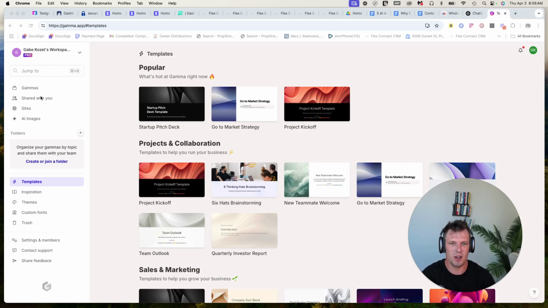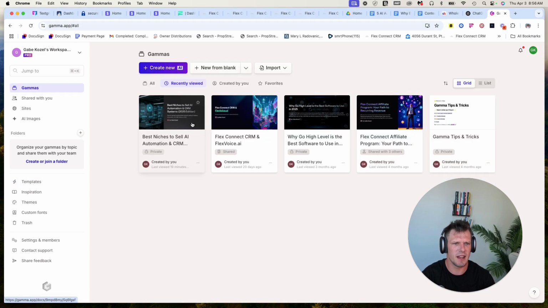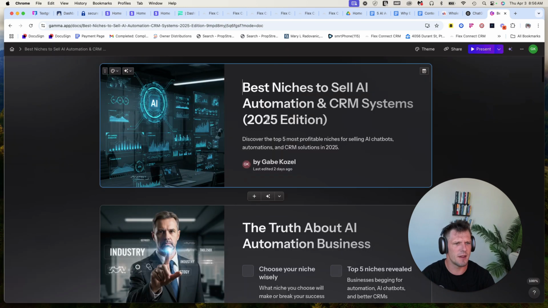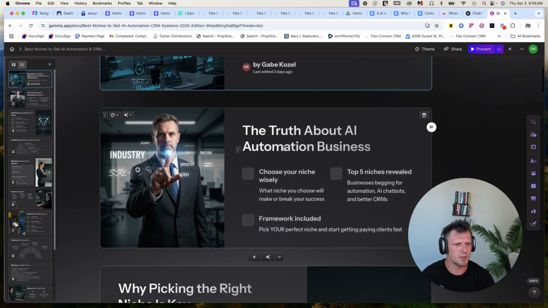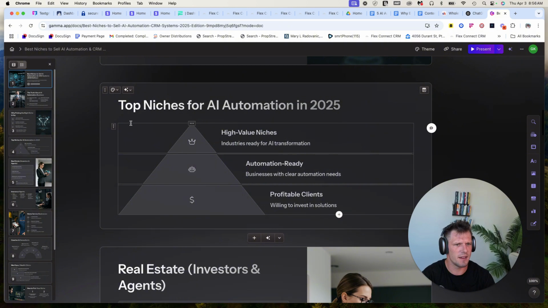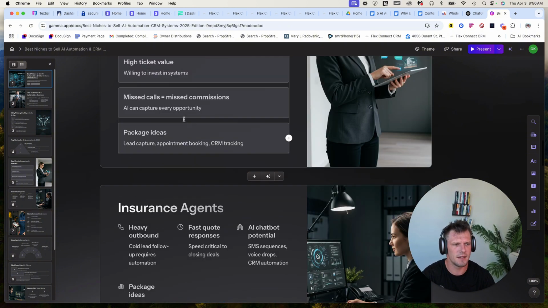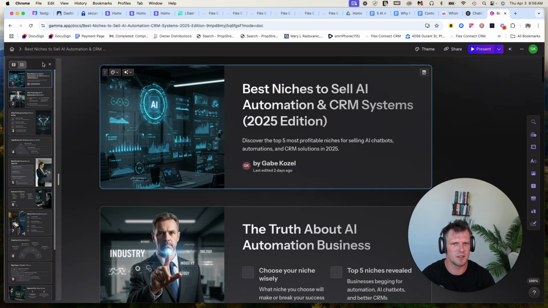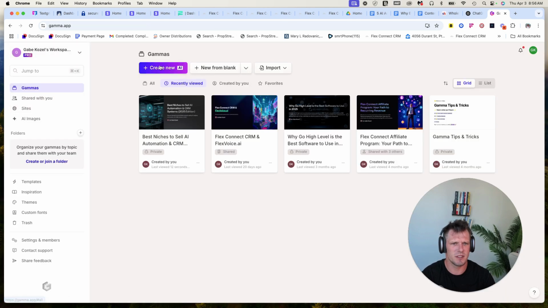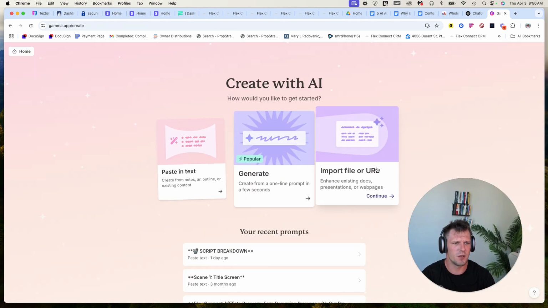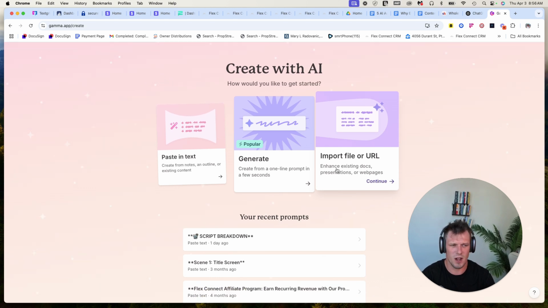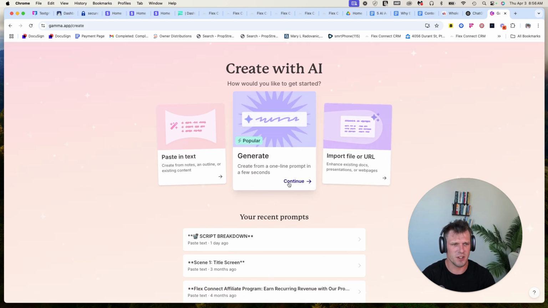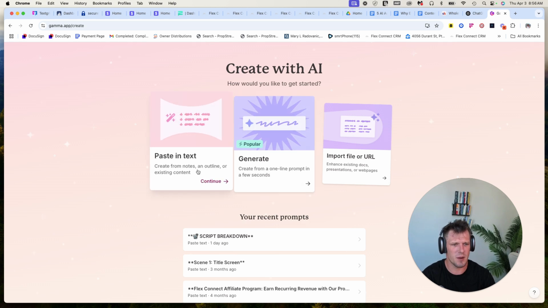This is super sick. So I'll show you one of our templates I already have. For instance, in one of my videos, I built this out. It's pretty much going over AI and the top 5 niches, and it's built out completely for me. So I'm going to show you how it works. Let me just create one. You can do a URL if you already have an existing presentation or Google Doc, or you can generate with a one-line prompt, or you can copy and paste text.